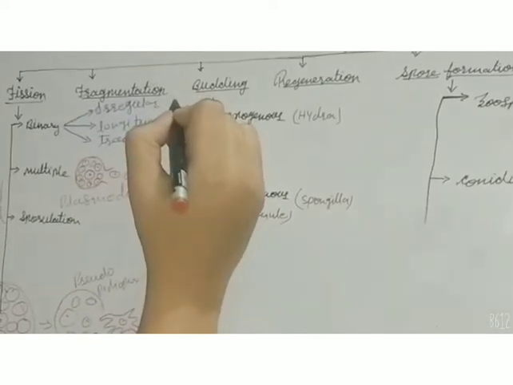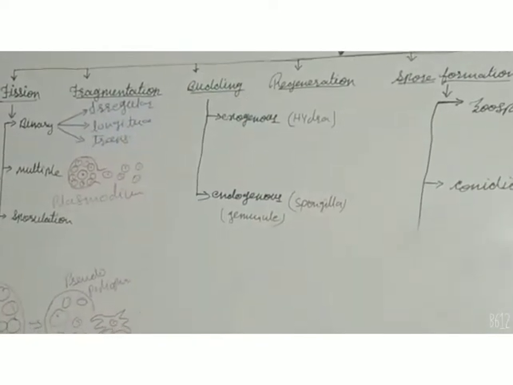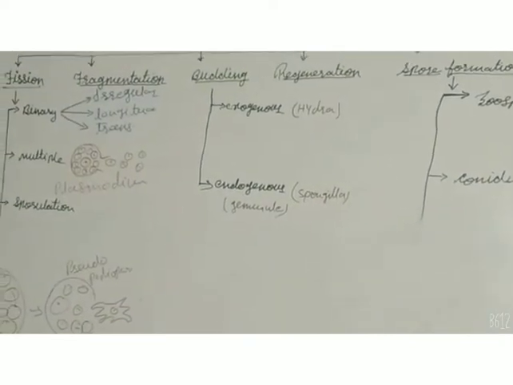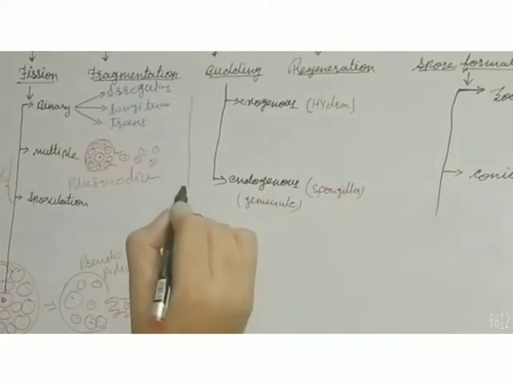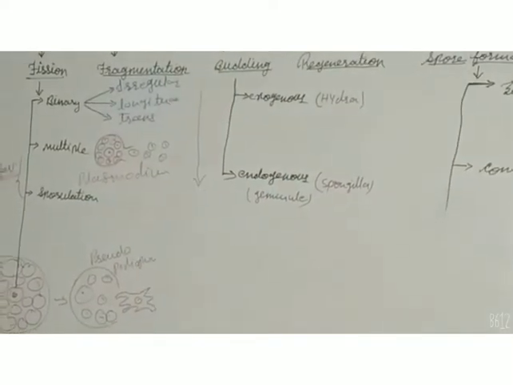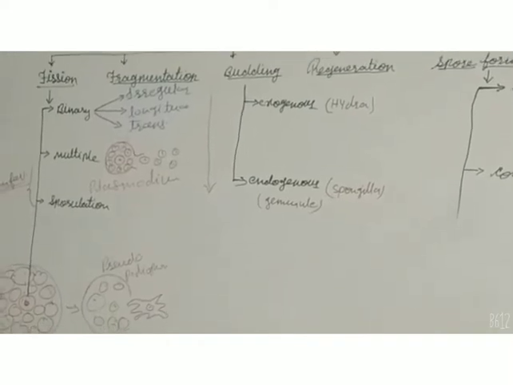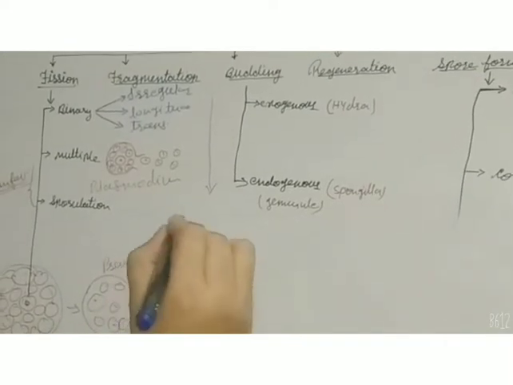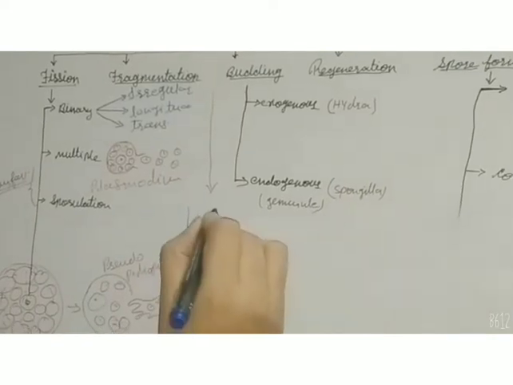A fragment means pieces. If an organism divides into many pieces, each fragment or piece develops into a new individual. Its example is the filamentous algae, which is called Spirogyra. The Spirogyra has the chloroplast in a zigzag manner.